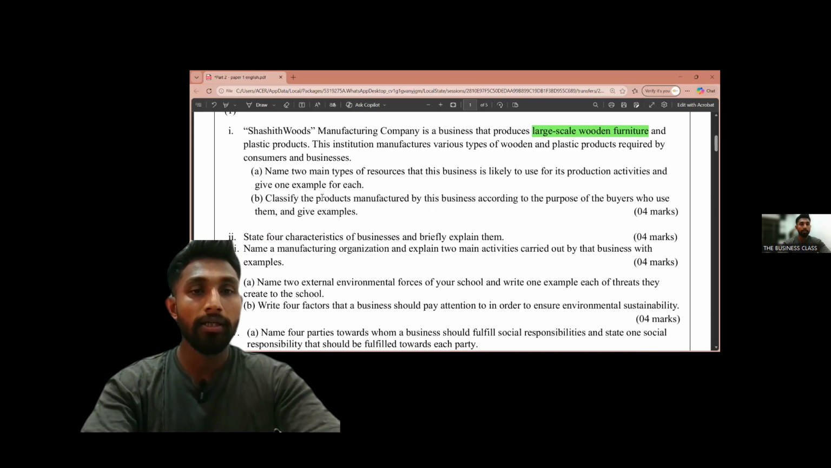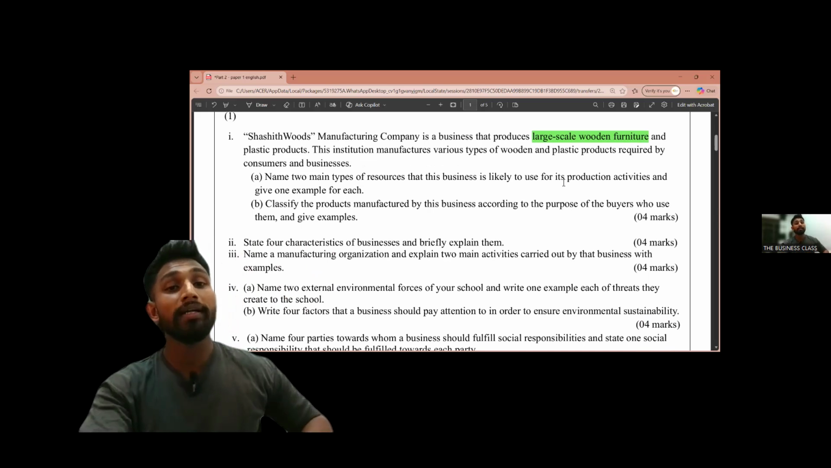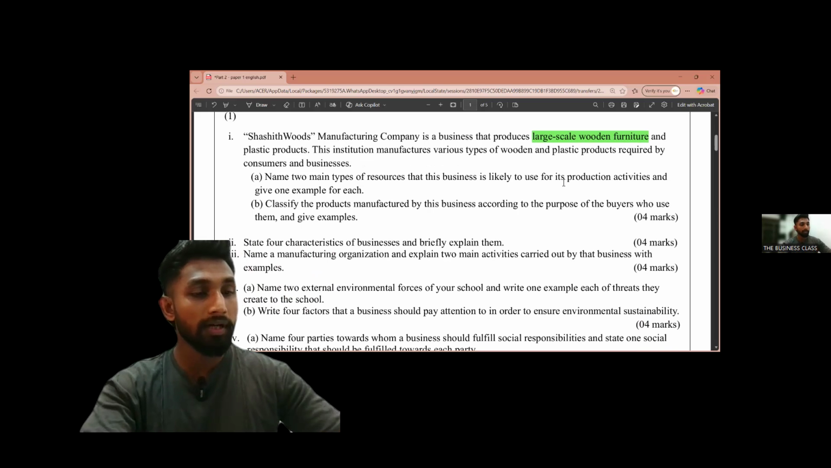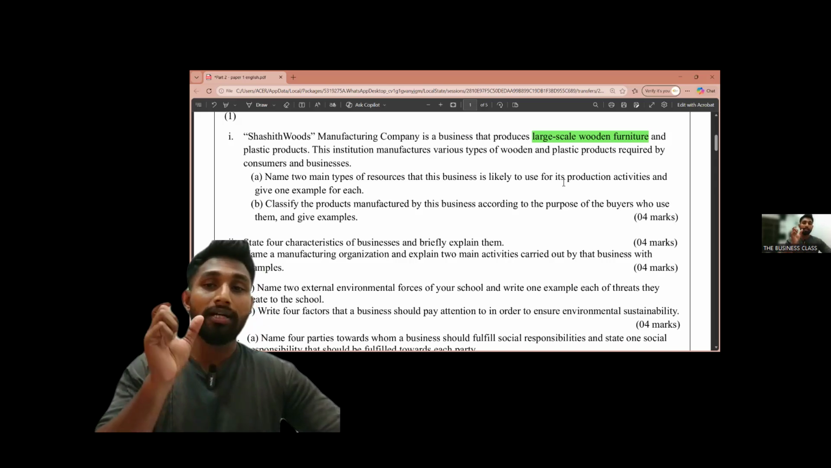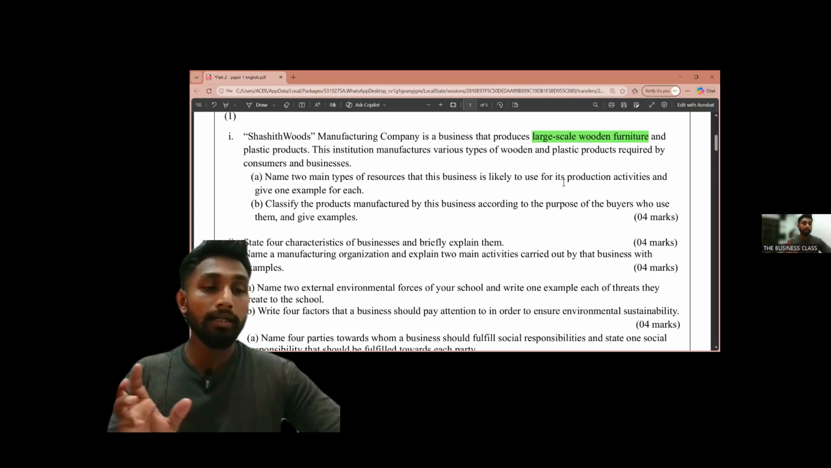Here it's saying, name two main types of resources that this business is likely to use for production activities and give one example for each. I have some few people's answers. One answer is saying, so the first one is correct, human resource. Employees are one resource that this business is using. So one resource is human resource, and as an example, we can get employees.